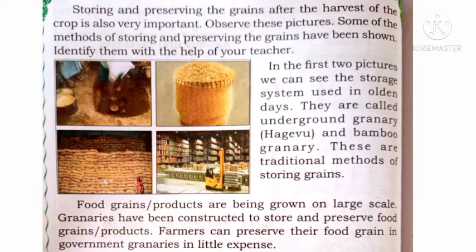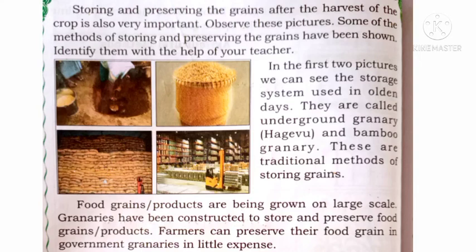In the first two pictures, we can see the storage systems used in olden days. In the first and second pictures, in olden days the people were storing grains in what is called the underground granary.